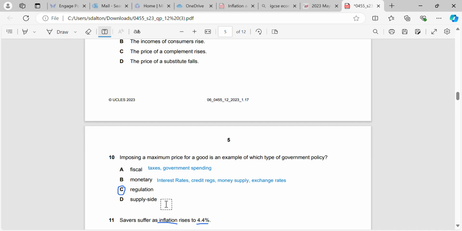Privatization, lowering income tax to try and attract more people to work, privatization, deregulation, investment in infrastructure, investment in education and training, etc. There's loads of different supply side policies. You can look over those again in the chapter on supply side policies in Unit 4. Regulation is minimum pricing, maximum pricing, etc. So it's them putting a regulation in place saying this is the maximum price that can be charged for this good or this service.